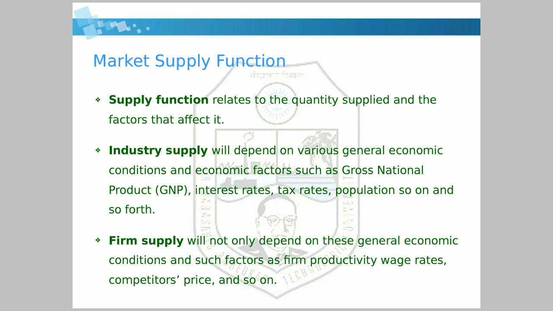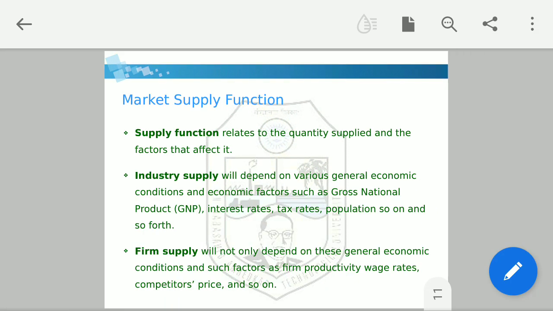Now, firm supply. Firm supply will not only depend on these general economic conditions but also on such factors as firm productivity, wage rates, competitors' price, and so on. Let me give you an example of wage rates. If wage rates increase, the firm has to give more money to the people and the money in its hand will decrease, so the supply will obviously decrease. So this is the market supply function.